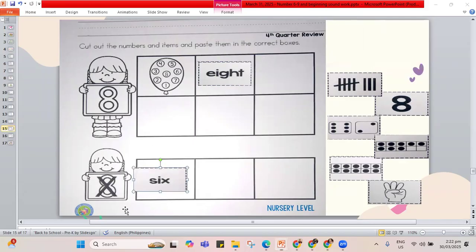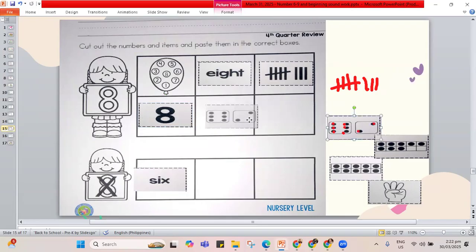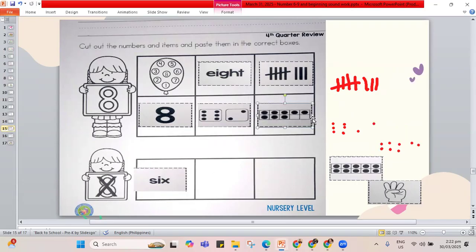How about the counting sticks? Let us count. 1, 2, 3, 4, 5. Sliding down. 6, 7, 8. This is the number 8. So let's paste it here. This one shows 8. Number 8. What about the dots? 1, 2, 3, 4, 5, 6, 7, 8. This one shows 8. How about for this one? Let's count the dots. 1, 2, 3, 4, 5, 6, 7, 8. This one shows 8.